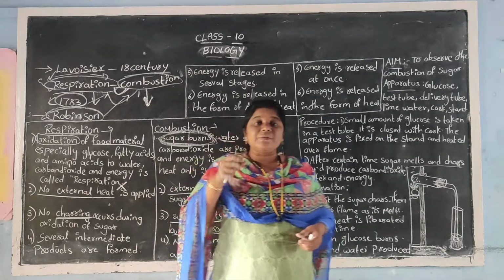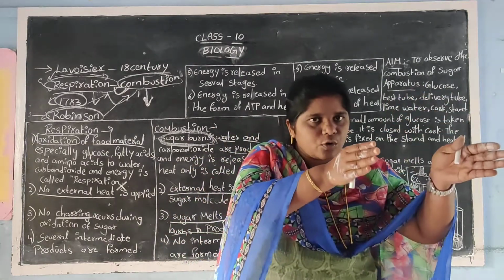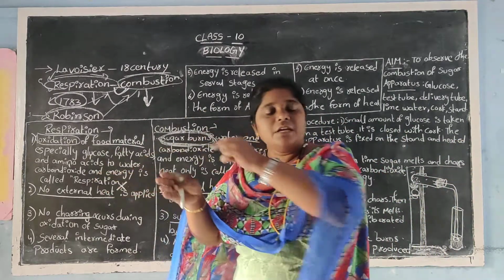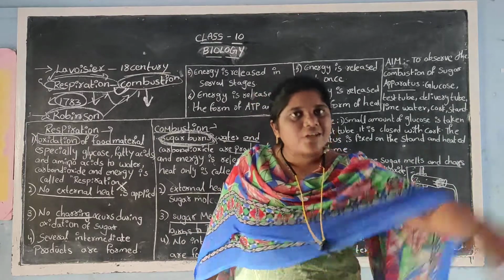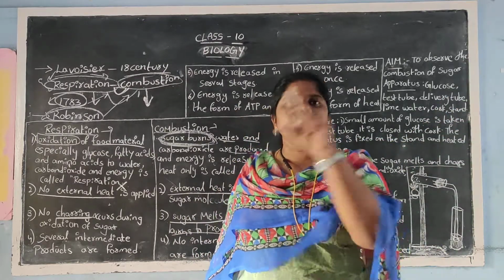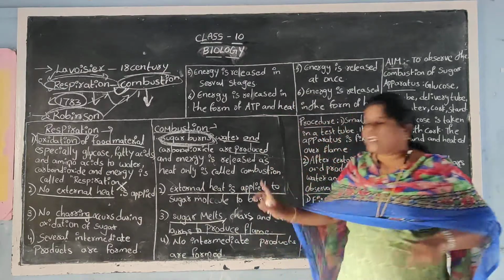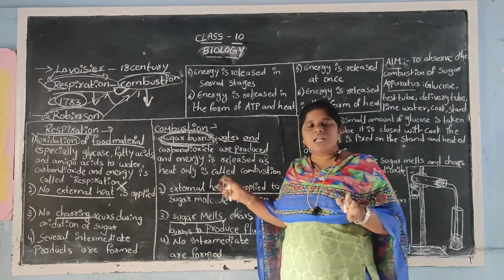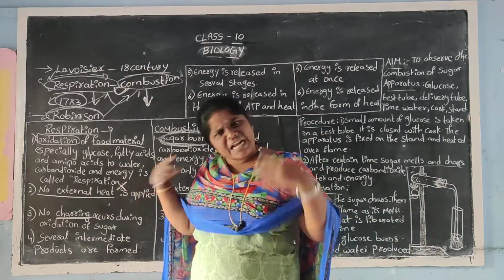Several intermediate compounds will be formed in the midst of what? In the oxidation of glucose, before the energy is derived, so many intermediates will be formed in the midst of this reaction. Here, no intermediates are produced. Directly the sugar burns. It will melt, it will char and it will produce flame.